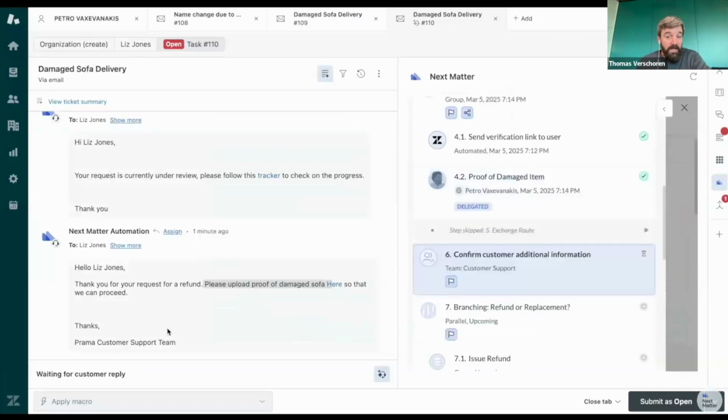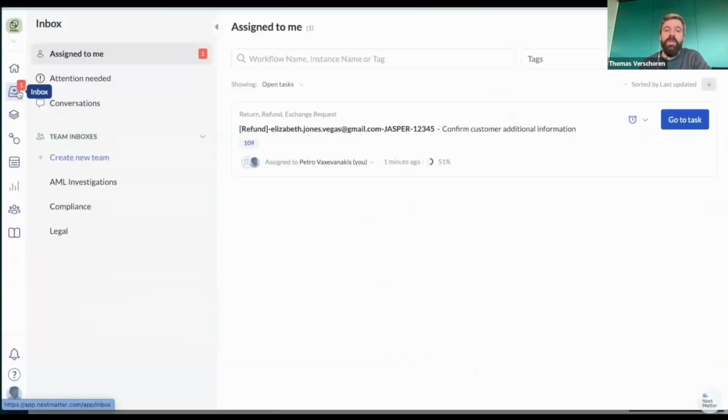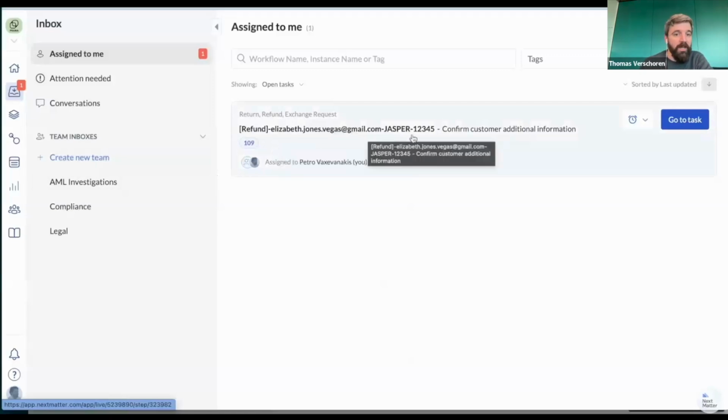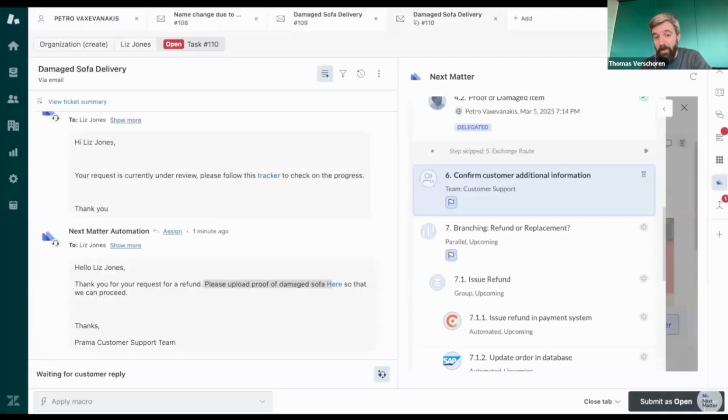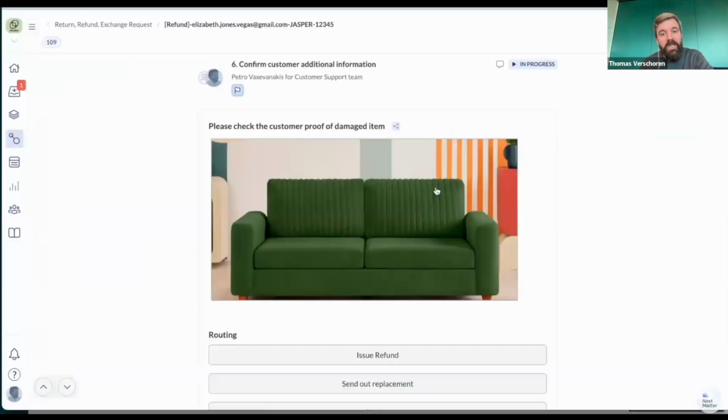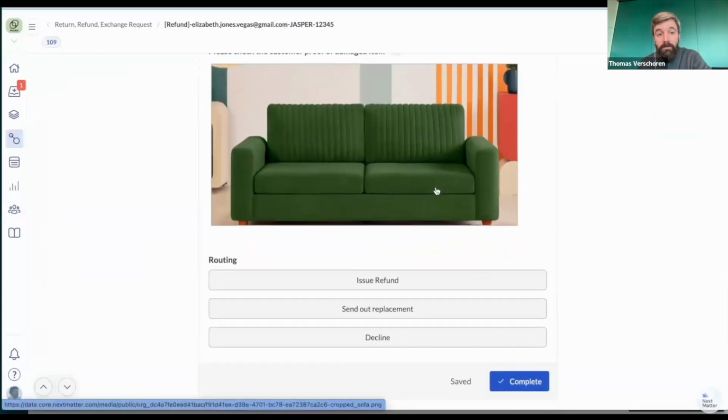Here too, for the agent, except for starting the process, he doesn't really need to do anything. Validating refunds is done by a different team. So once again, we're in the workflow backend where Petro this time goes into the task and validates the uploaded information from Liz. The agent and Liz in that status board will also see that Petro has started looking at it, so they get an email saying it's in process. They can see the information. Petro inspects the sofa, clearly damaged.